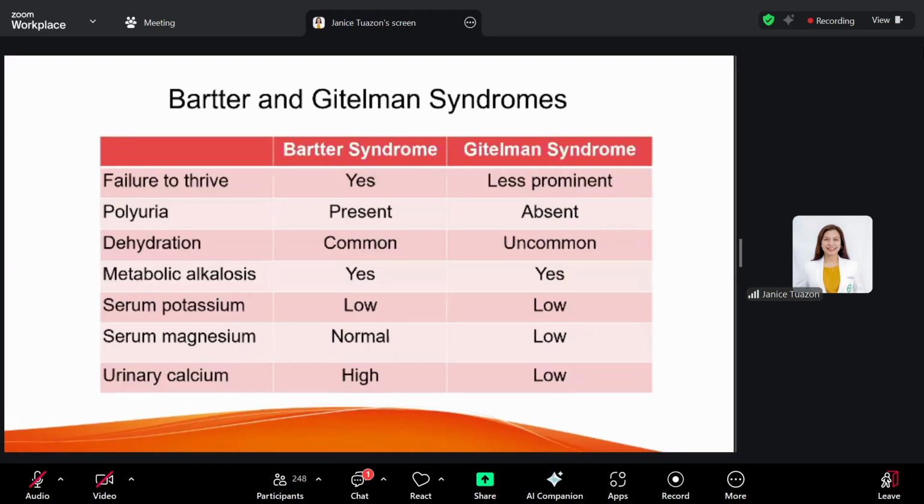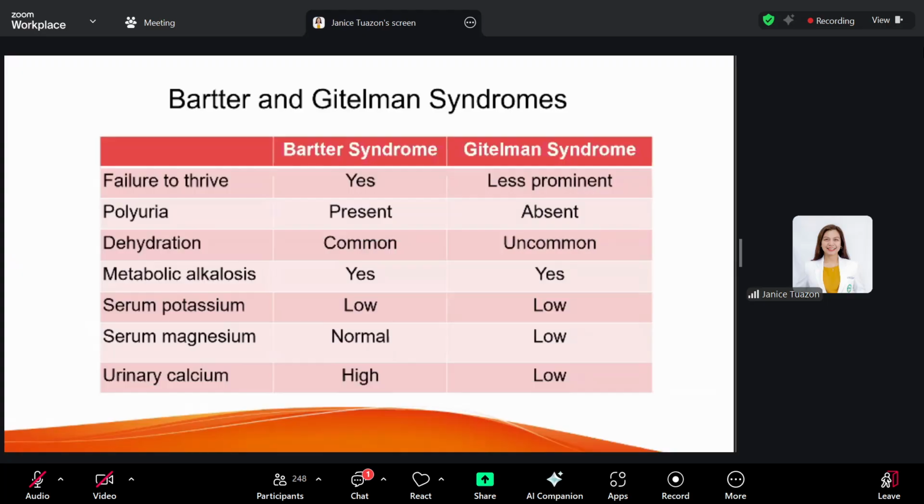Polyuria as well. That's why dehydration is common for patients with Bartter's syndrome, because polyuria is present. Both will present with metabolic alkalosis and hypokalemia, but your serum magnesium is low in Gitelman syndrome, and your urinary calcium is also low in Gitelman's, but high in Bartter's syndrome.